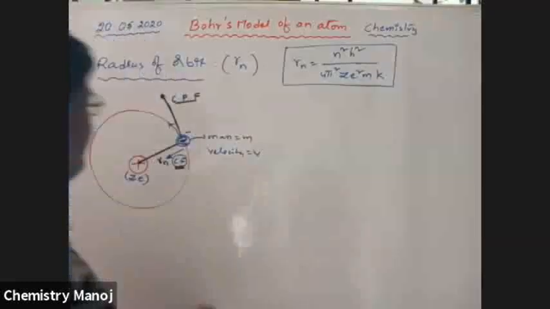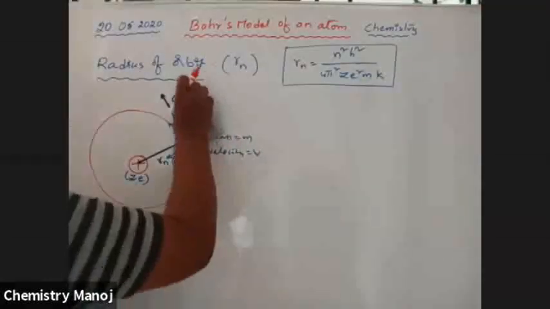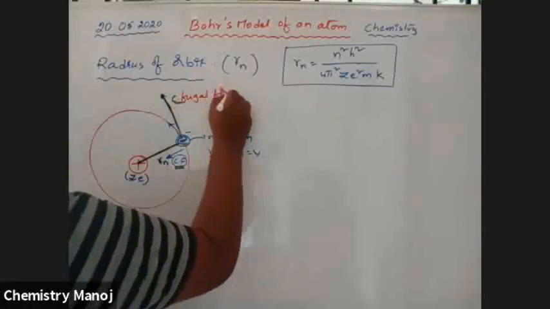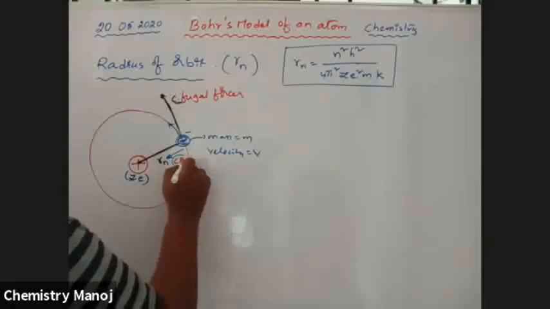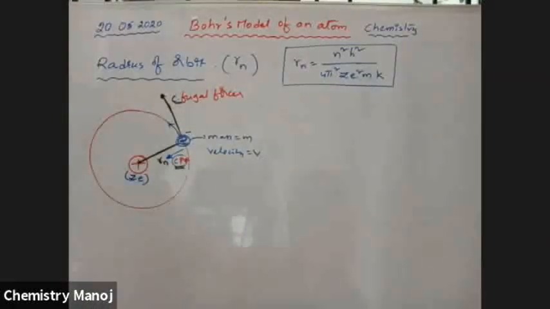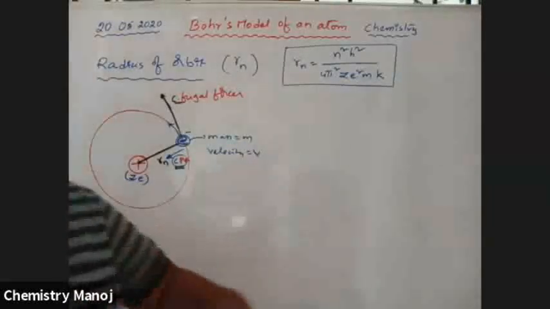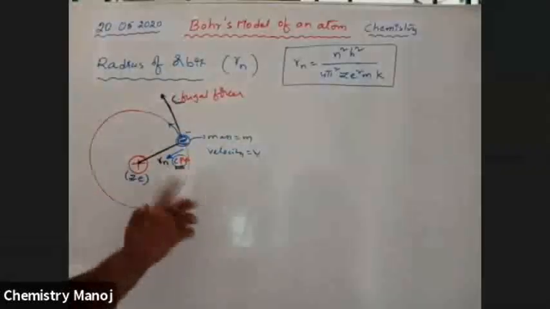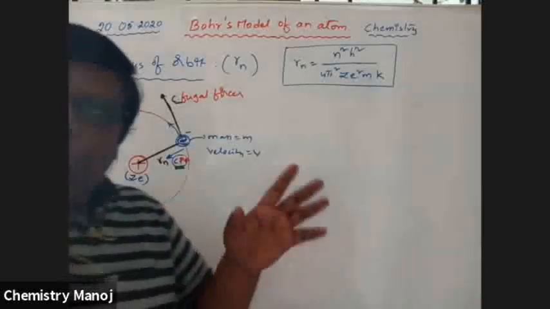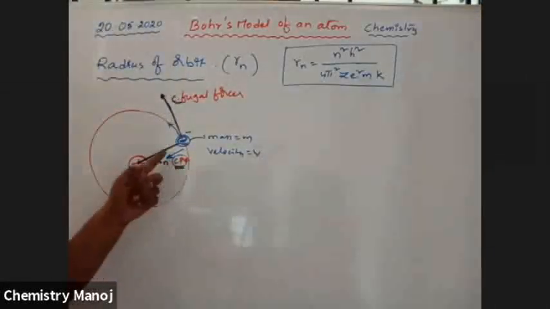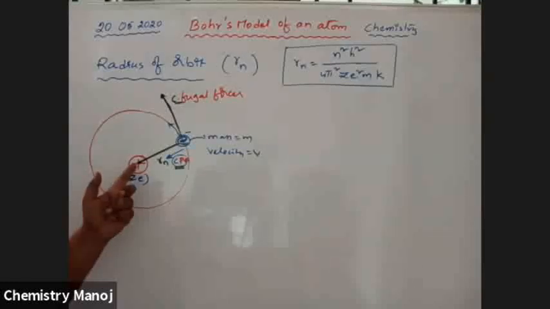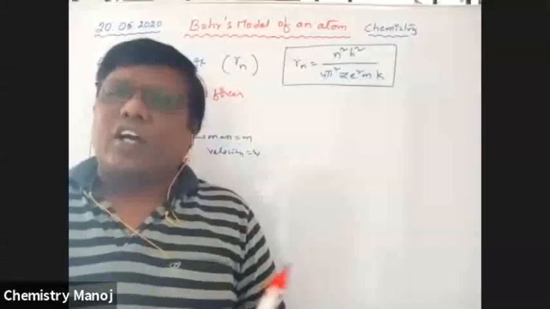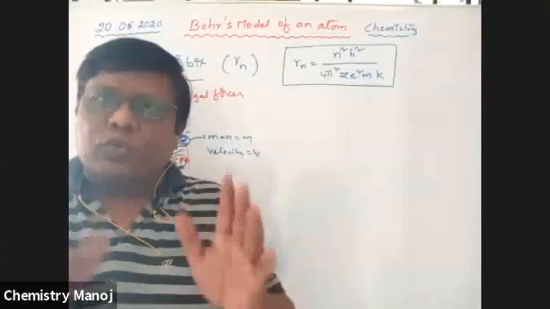This is the centrifugal force, and this is the centripetal force. These should be balanced, otherwise the electron is not revolving like that. Already I described this, so no doubt these two forces are balanced. If the centripetal force is over, the electron falls into the nucleus. If the centrifugal force dominates, the electron moves in the tangential direction, not along the circular path. So these two should be equalized.